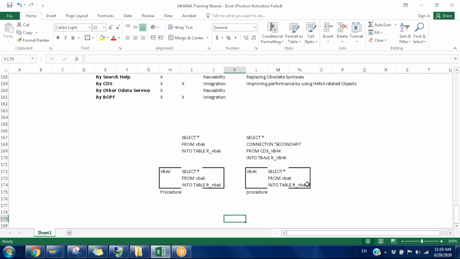From the application development point of view, there is not much difference in the logic. Only wherever the database objects are being accessed, at that time we need to mention the connection. The rest of the logic remains the same. Okay, Raj. Thank you.